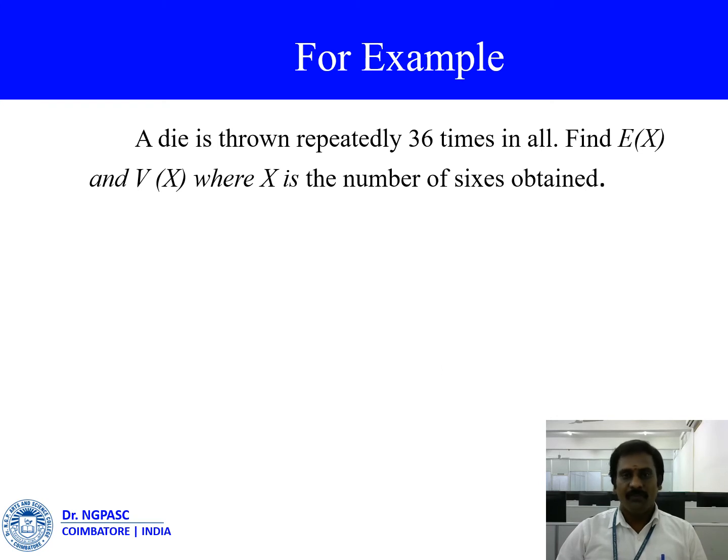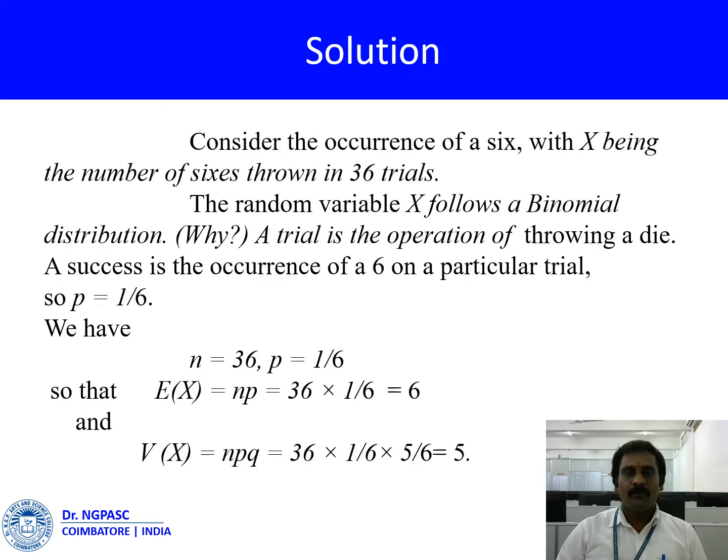For example, for a binomial distribution problem: a die is thrown repeatedly 36 times in all. Find E(x) and variance of x, where x is the number of 6s obtained. The calculation part: consider the occurrence of 6, with x being the number of 6s thrown in 36 trials. The random variable x follows the binomial distribution. A trial is the operation of throwing a die. A success is the occurrence of 6 on a particular trial, so that p is equal to 1/6. We have n equal to 36 trials, and the probability of success p equal to 1/6.